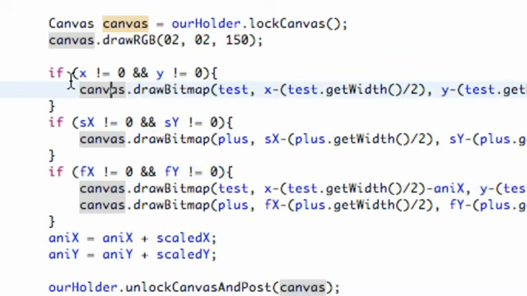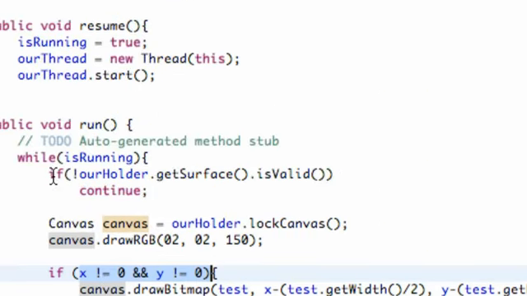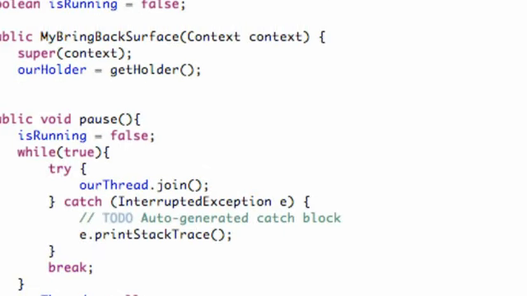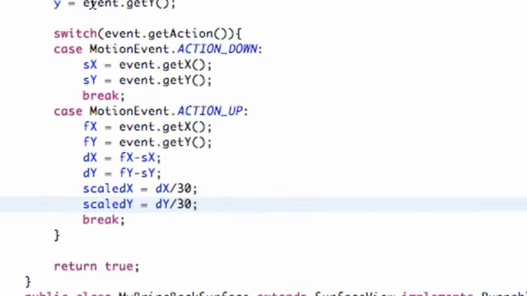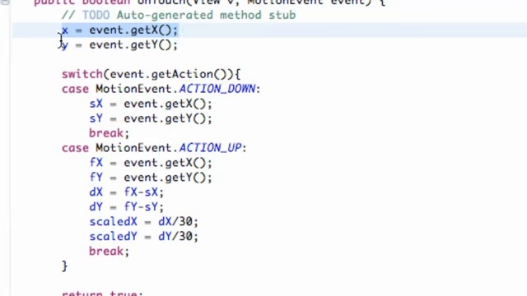So an easy way to fix this is, as you can see, our if-else statement's only going to draw if x and y is not equal to 0. So what we can do is scroll up to our motion events, and within our motion up, we can just change that value to 0, because the only time our x and y is going to equal something right here is when we have a touch event on our surface.